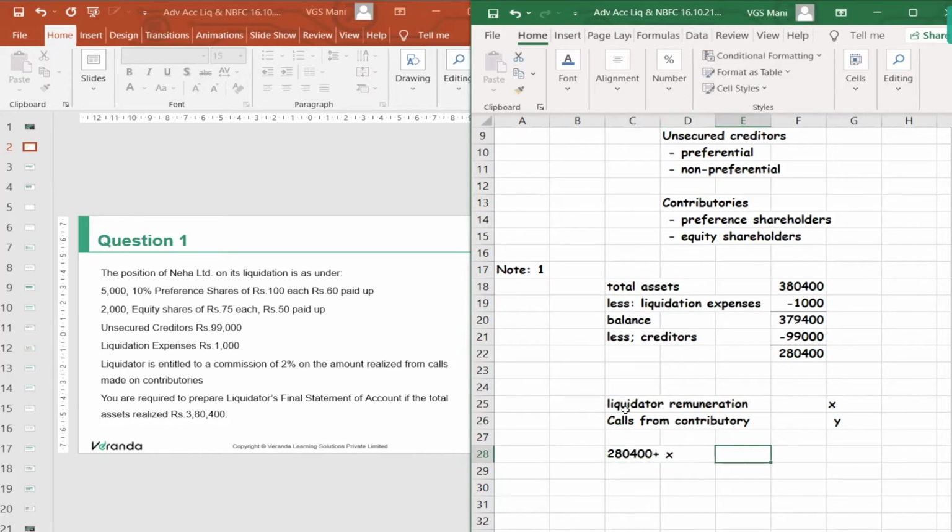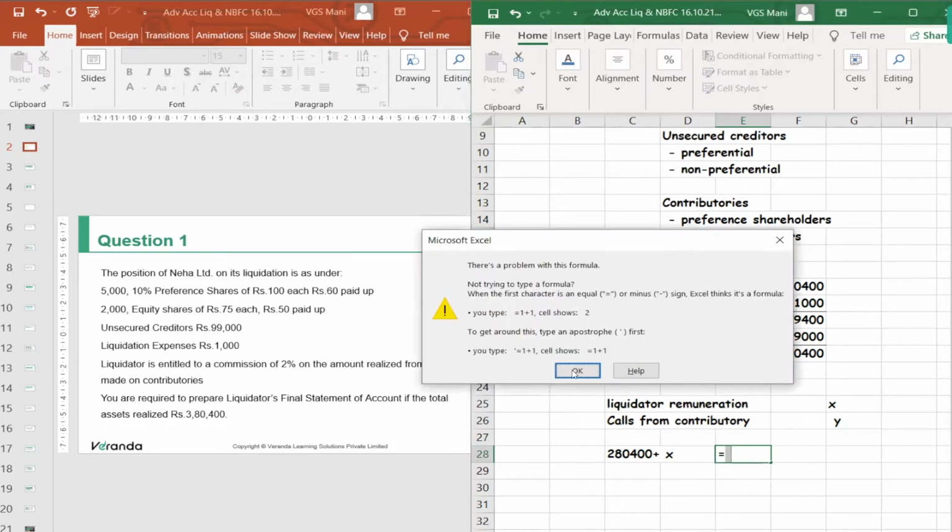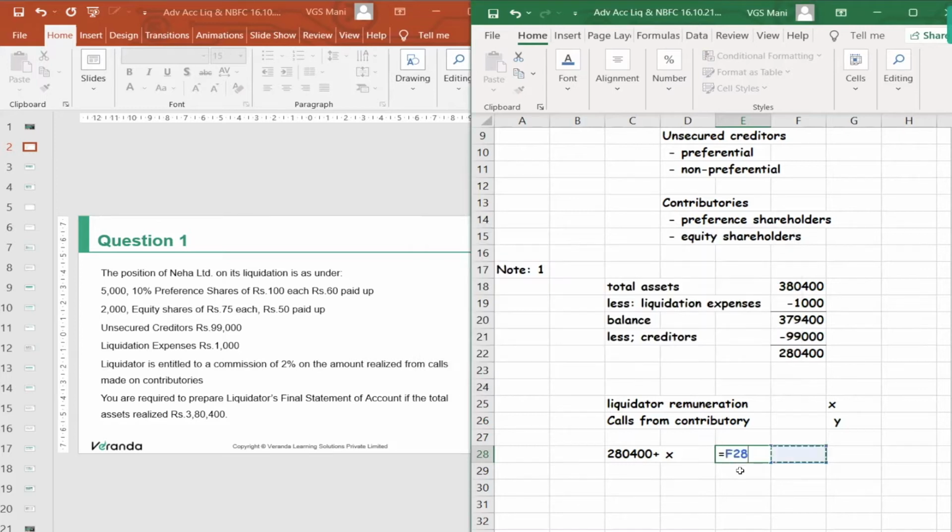That is not Y. It is going to be 280,400 plus X is going to be equal to... are we going to pay 280,400?